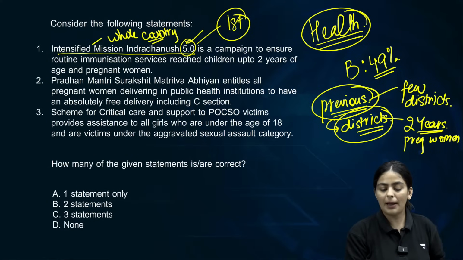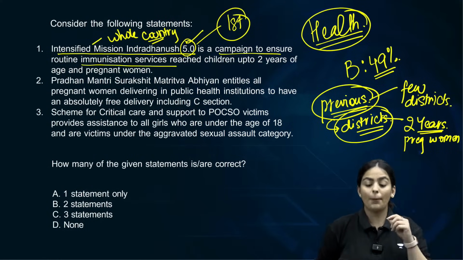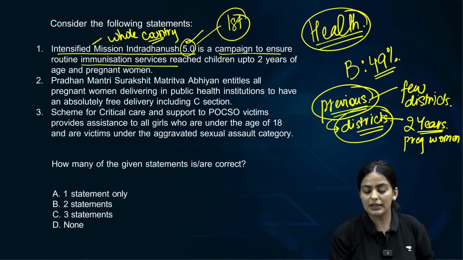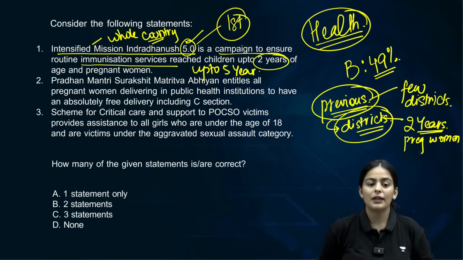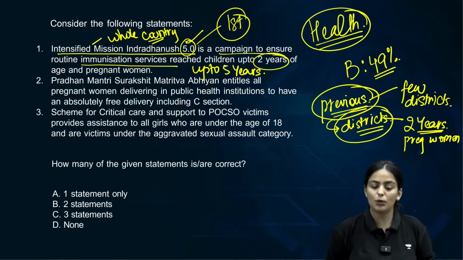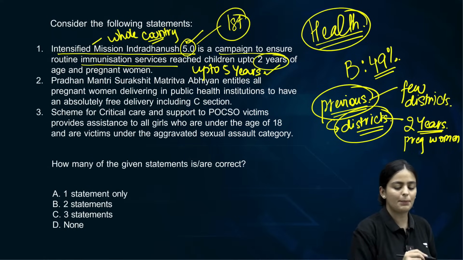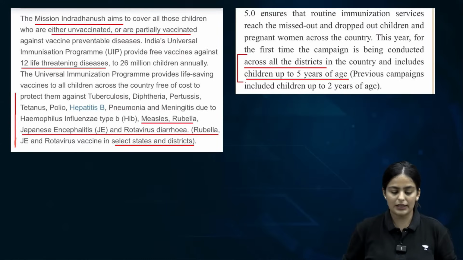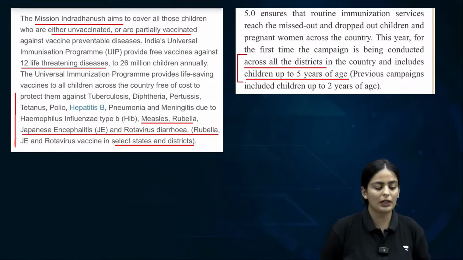Okay, so this is a campaign to ensure routine immunization services reach children up to 2 years of age is incorrect. This was up to 5 years of age. Clear about this? That was the difference between this. The firsts are important, which is why we have taken up the immunization program. Clear about this? So the first statement is absolutely incorrect. Let's see why.